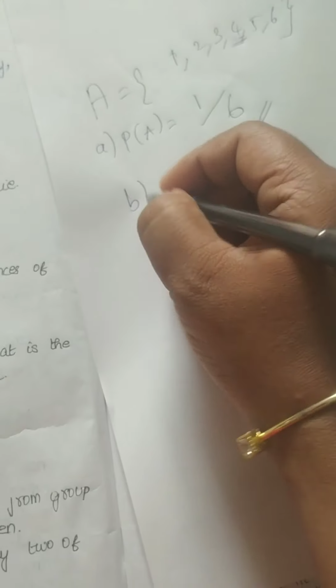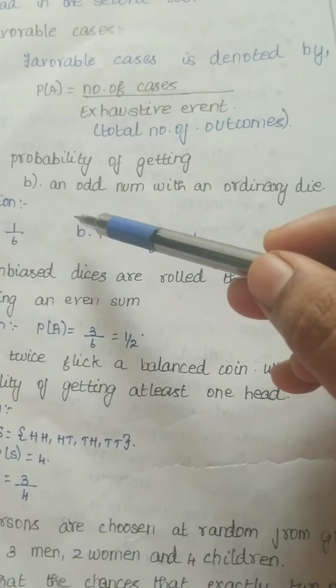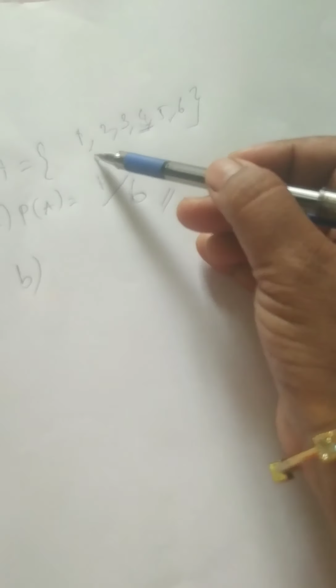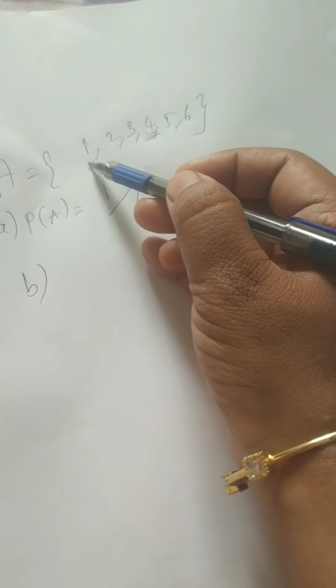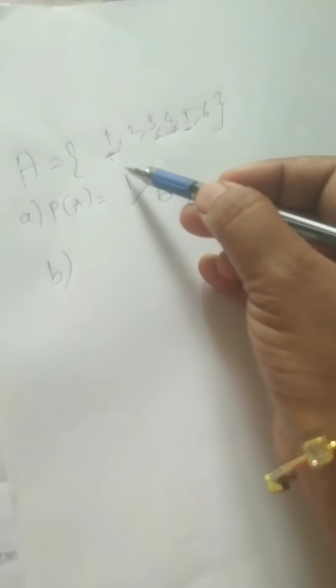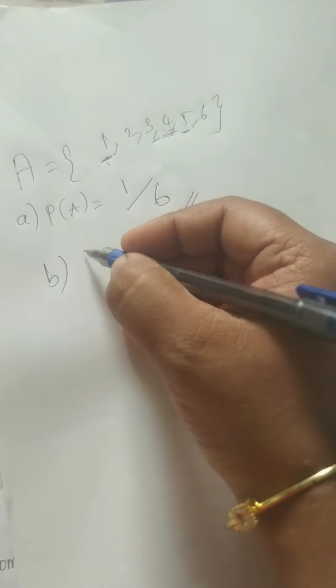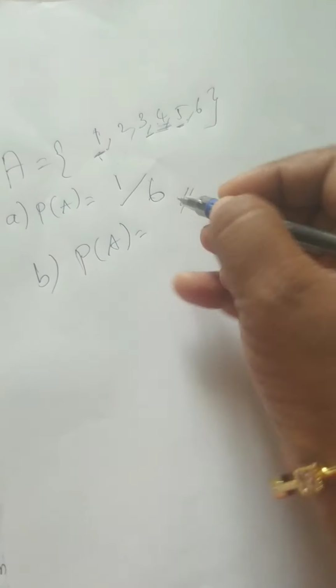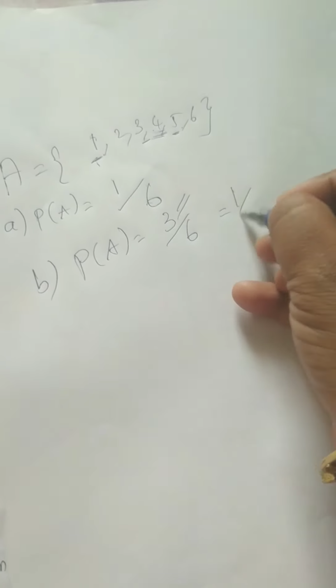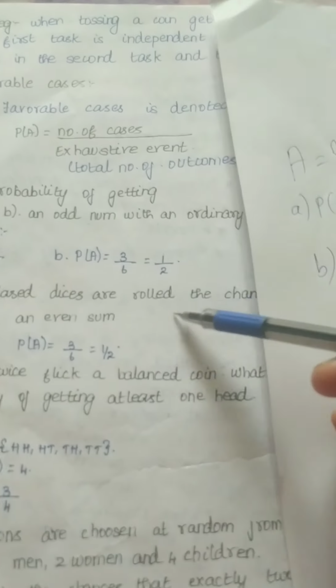Now we move on to the second question. The second question is an odd number with an ordinary die. What are all the odd numbers here? 1, 3 and 5. So you are having 3 options. So for the second question, probability of A is equal to 3 by 6. Now we cancel these two, you will get 1 by 2. This is the answer.